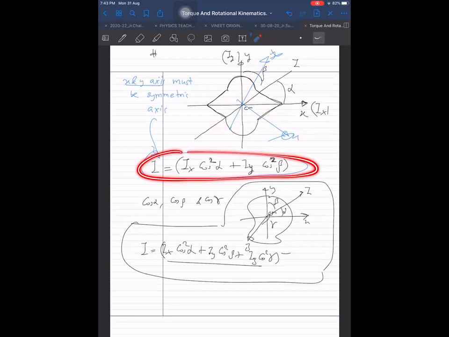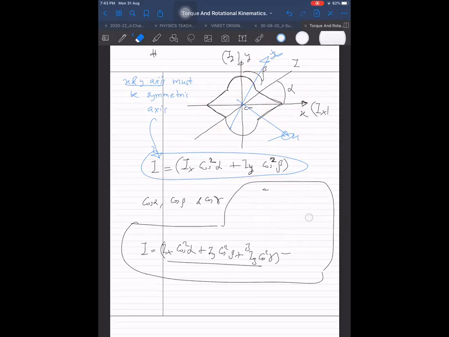But when I want to use this theorem here, the axes have to be not only perpendicular but also symmetric. Symmetric and perpendicular. Then it is valid. Similarly for 3 dimensions also. So for 3 dimensions, let me give you a proper example.